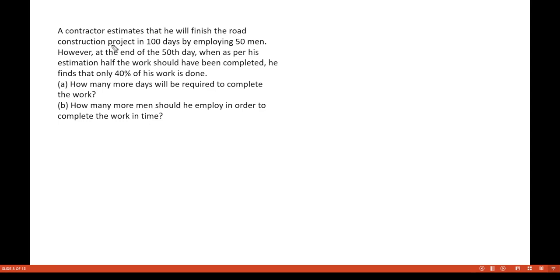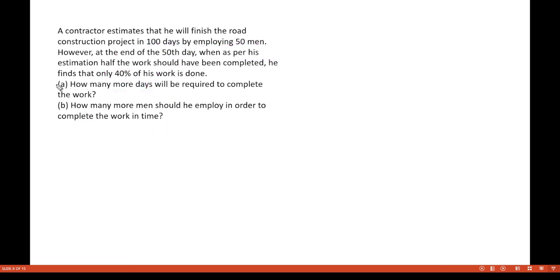Now look at this question. It says a contractor estimates that he will finish the road construction project in 100 days by employing 50 men. However, at the end of the 50th day, when as per his estimation half of the work should have been completed, he finds that only 40% of his work is done. How many more days will be required to complete the work, and how many more men should he employ in order to complete the work in time?